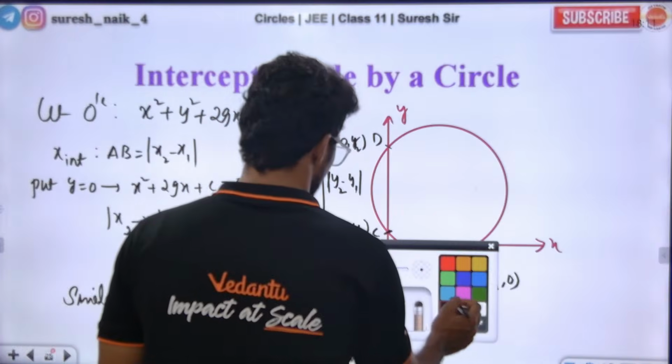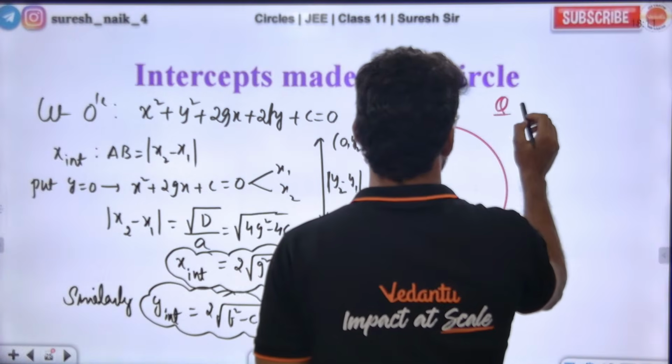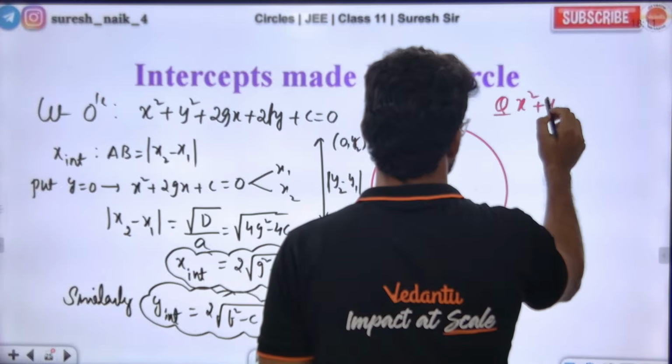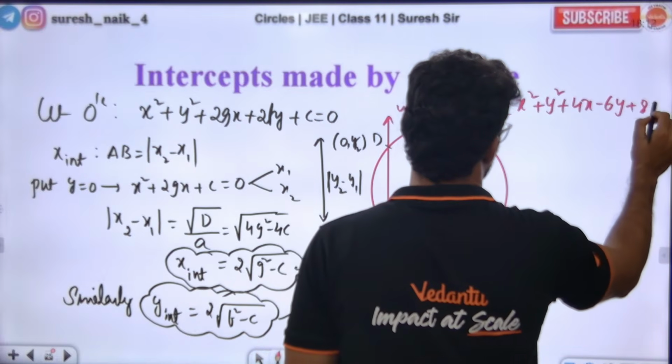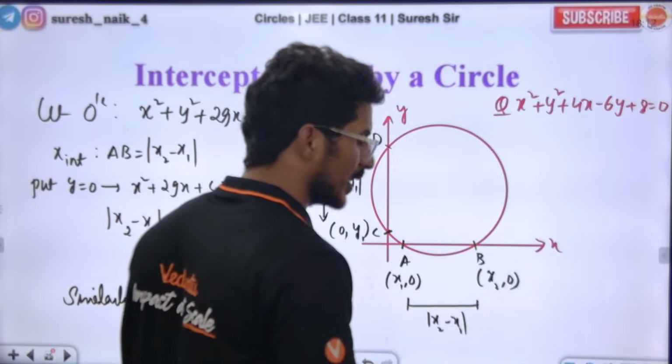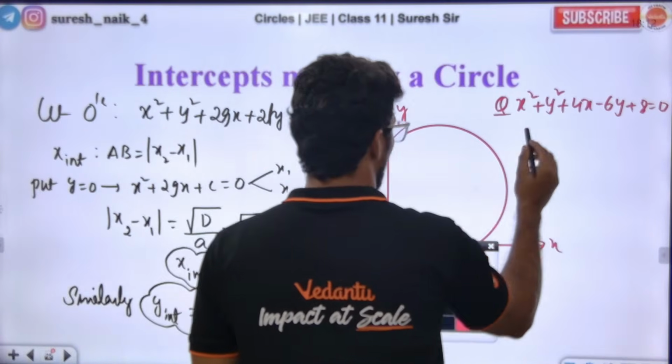Sir, give us an example. Look at this question: x square plus y square plus 4x minus 6y plus 8 is equal to 0. This is a circle equation. What is the x-intercept? Tell me.